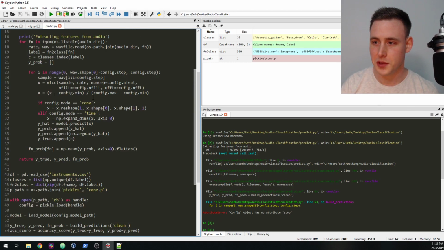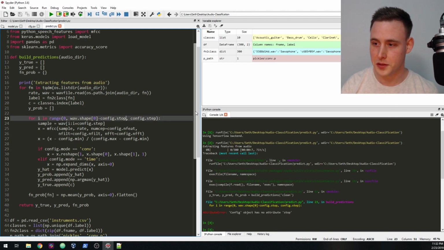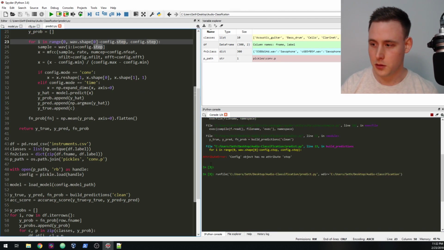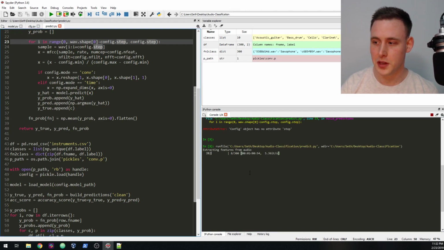Config has no attribute stop. Yep, that would probably, it doesn't, so that's a typo on my end. Let me make sure this actually runs. Okay, so it looks like it's extracting all the features.